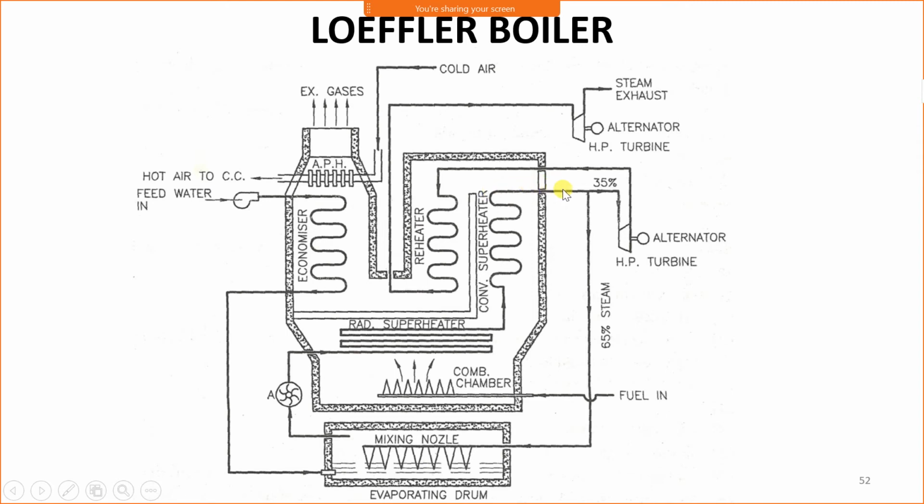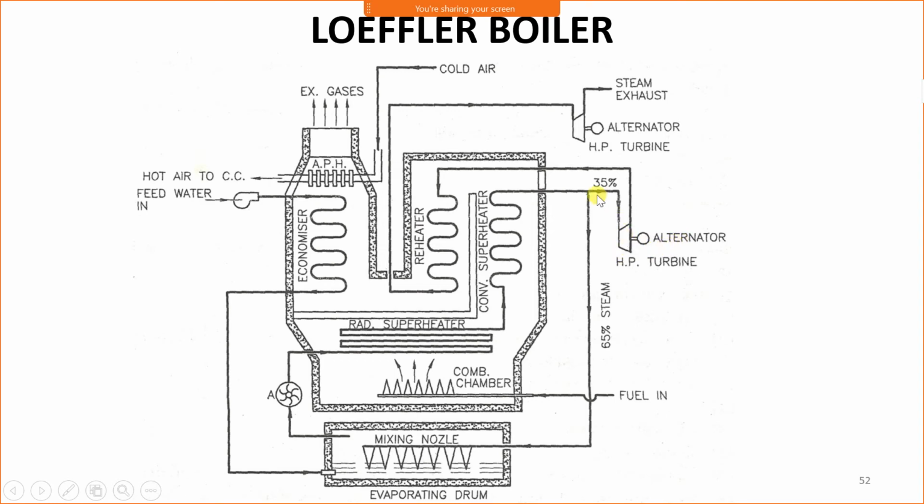Then from the convective superheater, 35% of the steam is supplied to the turbine, and the remaining 65% is returned to the evaporating drum. This 65% steam, which is coming back, is used for heating the water, and only 35% of the steam is supplied to the turbine for power generation.